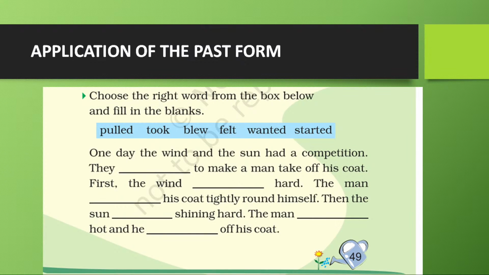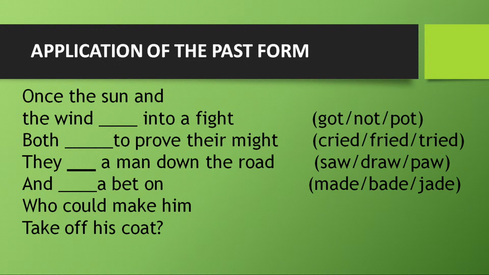In that way, if we are not directly teaching tense to children, we are introducing them to something about verbs, how these verbs are different from the others. And one more thing, we can also use the past form in the form of a verse. You can present this lesson in the form of a poem as well, and there we can give them many options. Like here it is given on the screen, once the sun and the wind blank into a fight.